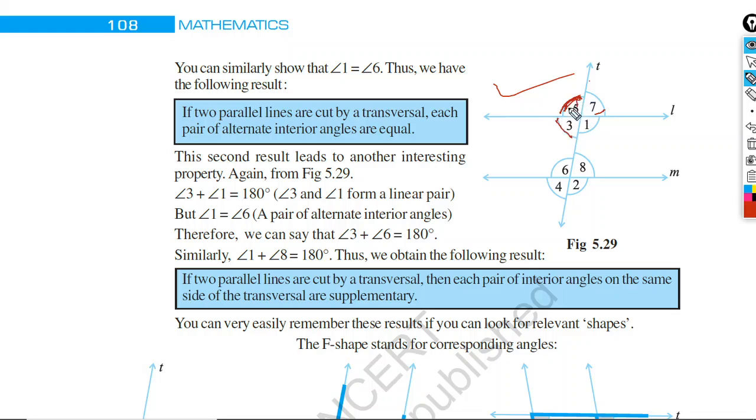What will be angle 3 plus angle 5? They are a linear pair because angle 3 and angle 5 lie on one line, and that line is line T. So we can say angle 3 plus angle 5 equals 180 degrees, isn't it? You can write it. Angle 3 plus angle 5 equals 180 degrees. Reason is linear pair.